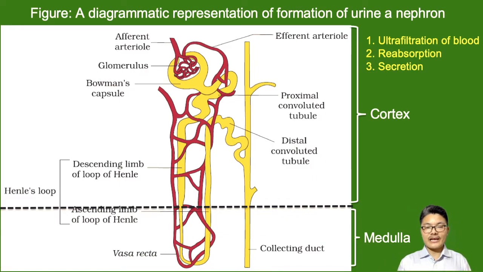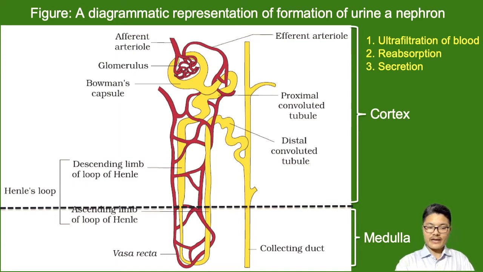So if we discuss the formation of urine, urine is formed mainly by a three-step process. First, ultrafiltration of blood, second, reabsorption, and then secretion. In ultrafiltration of blood, the Bowman's capsule acts like a sieve and only allows tiny substances to pass through. Proteins are not allowed to pass through. So tiny harmful waste like urea, ammonia, and other harmful substances are passed as filtrate through the Bowman's capsule, and it is sent to the renal tubules.